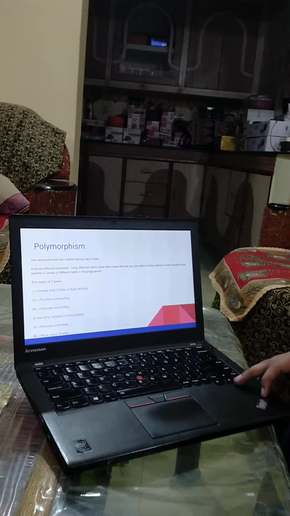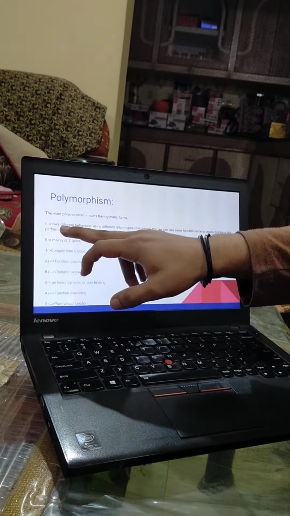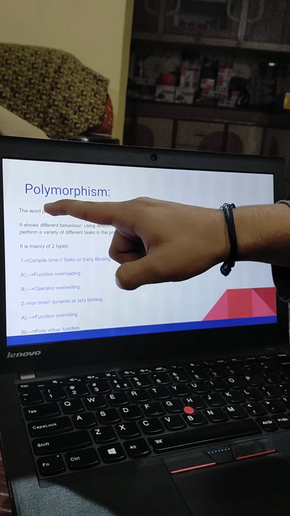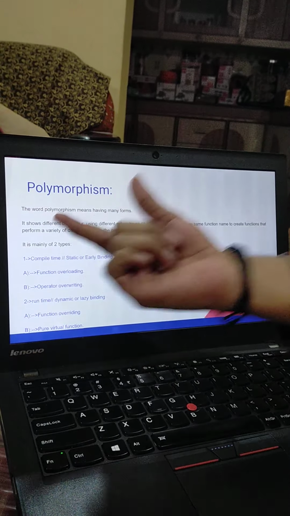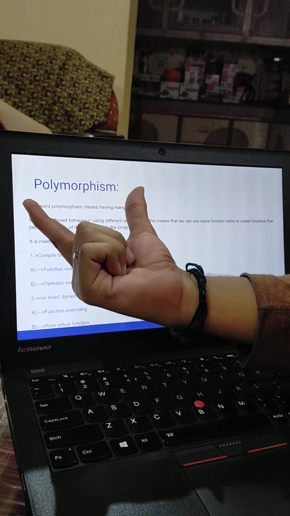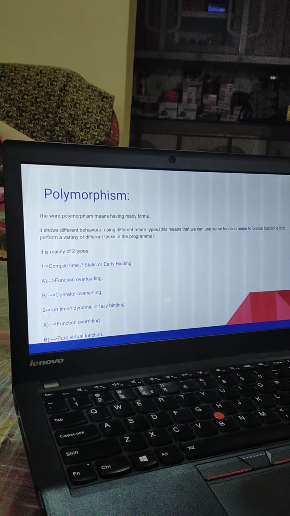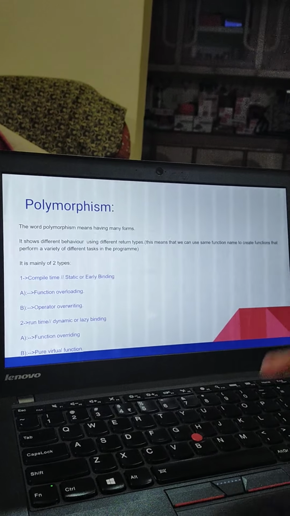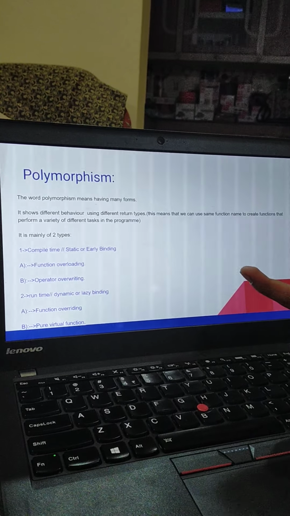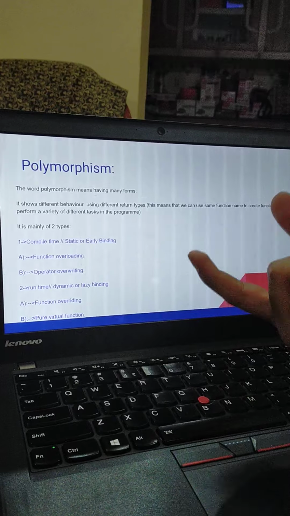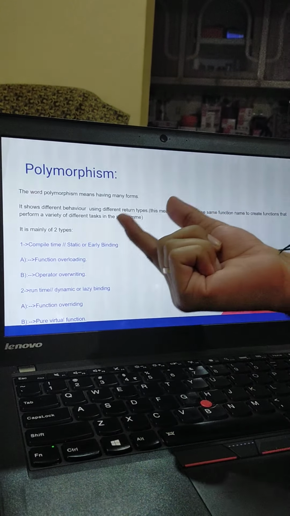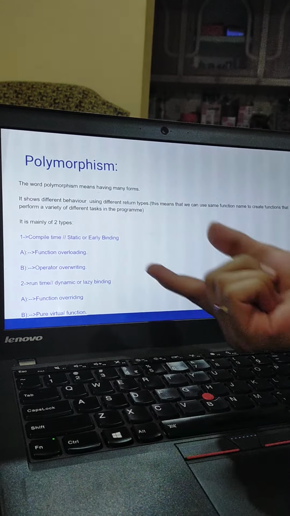Now the first one is polymorphism. Polymorphism means having many forms. The word poly means many, and morphism means forms. So combining both terms, we get polymorphism. That is, we can make multiple functions using the same function name with the help of different return types. We can use multiple return types so that we can get different types of results.